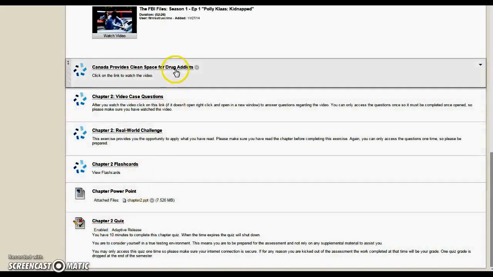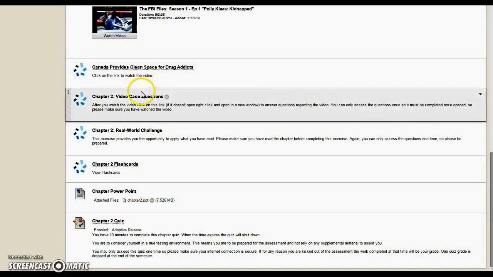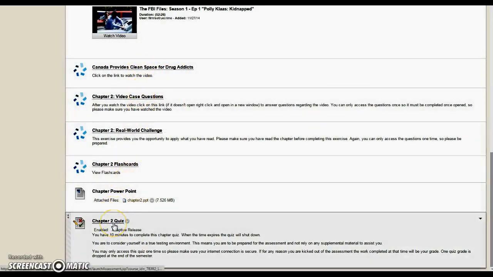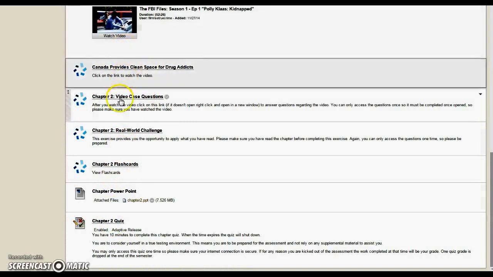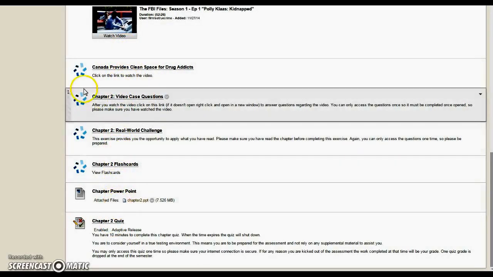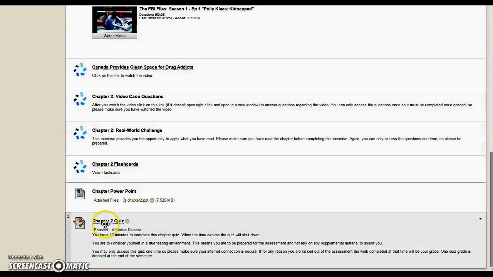Now, when you get into this folder, you are not going to see your chapter quiz. It will not appear until you've completed all of your homework assignments. Once you've completed your homework assignments, the Chapter 2 quiz will appear. You then take the Chapter 2 quiz. It is a timed quiz. Once the time frame expires, the quiz will shut down automatically. If you get kicked out, no worries, you can go back in, but the clock is still ticking.